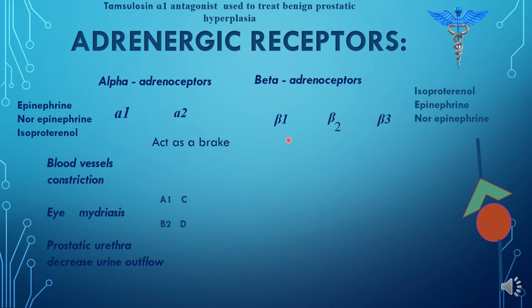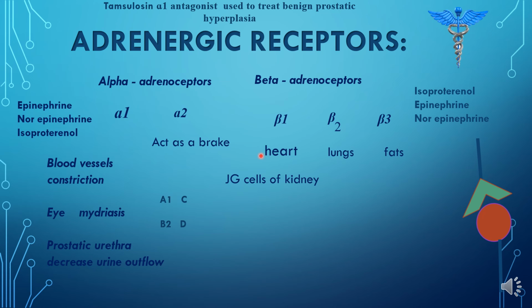For that, you know that we have one heart and two lungs. So beta 1 will stimulate the heart, while beta 2 will stimulate the lungs. Beta 1 is also present in the juxtaglomerular cells of the kidney. If a neurotransmitter binds with the beta 1 receptor, it will stimulate the heart. When the heart is stimulated, it will increase its contractility. Increase in contractility causes heart rate to increase, causing tachycardia. Tachycardia is when the heart rate of a person is increased.